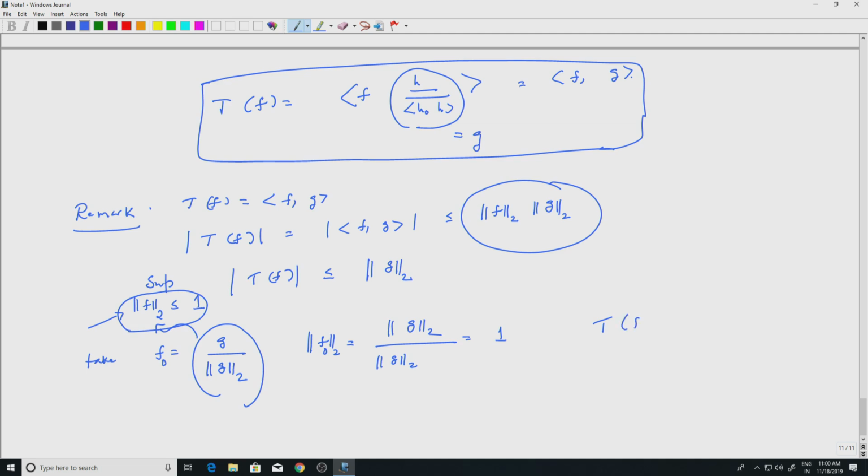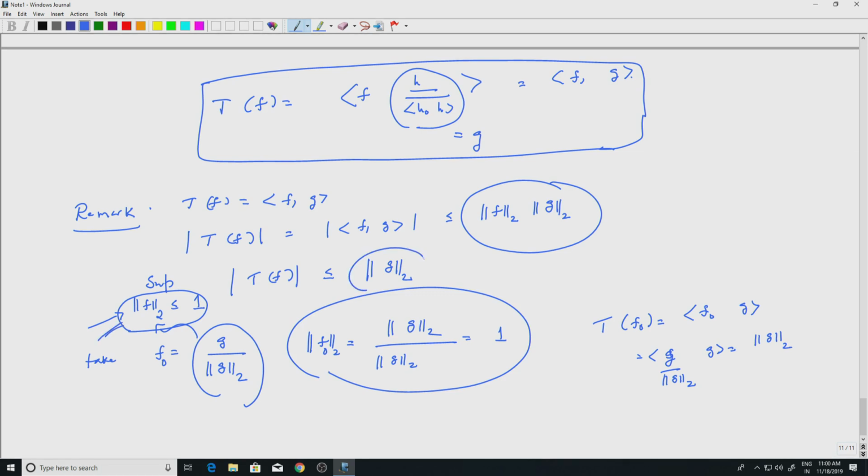So what is Tf naught? Well, Tf naught is f naught inner product with g, which is equal to g by L2 norm of g inner product with g, which is equal to L2 norm of g squared divided by L2 norm of g. So it is L2 norm of g, and f naught has norm 1. So the supremum over such a set is less than or equal to this quantity, and there is an element where that supremum is attained.